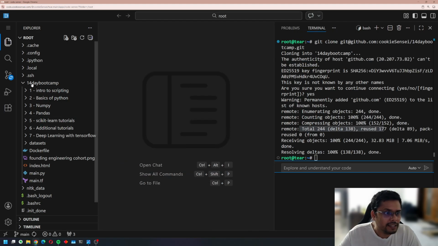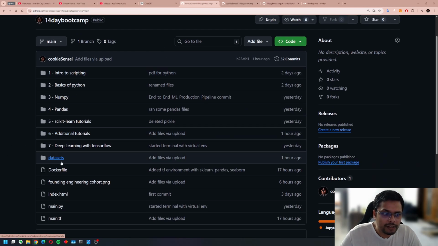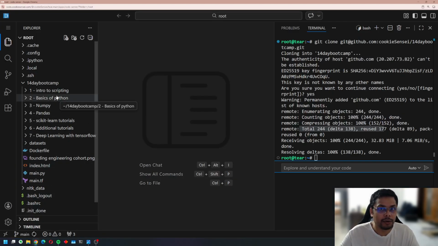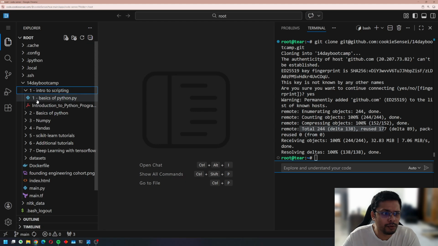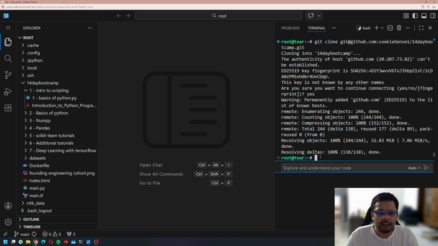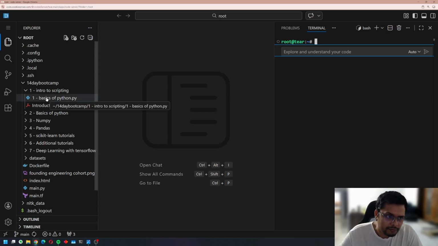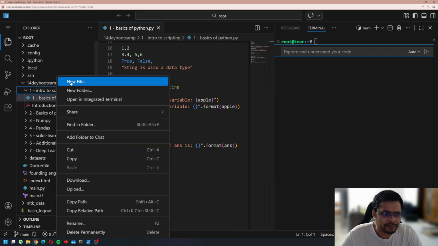Okay, done. So see, whatever I had on my GitHub over here, all these folders and files, are now in my cloud lab, which is VS Code server. So first of all, if you have a basic Python file, how do we run this? No matter if the cloud platform is this or any kind of cloud platform, how do you run your Python files? Let me create one sample Python file.